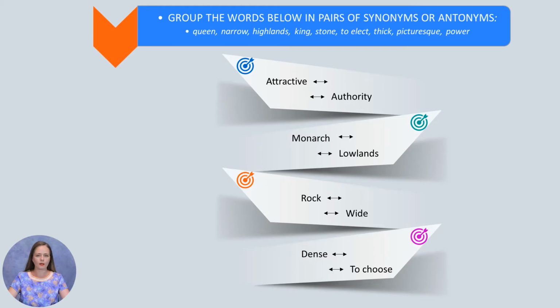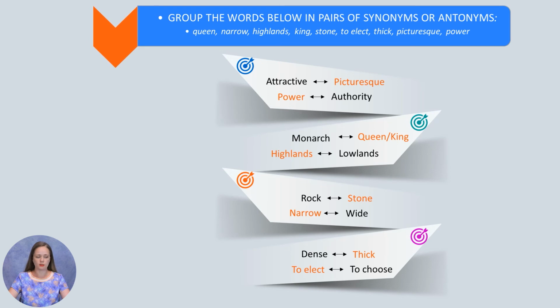Okay, so the next task for you is group the words below in pairs of synonyms or antonyms. And these words are queen, narrow, highlands, king, stone, to elect, thick, picturesque, and power. So, let's see how we will group the words. Attractive, picturesque,